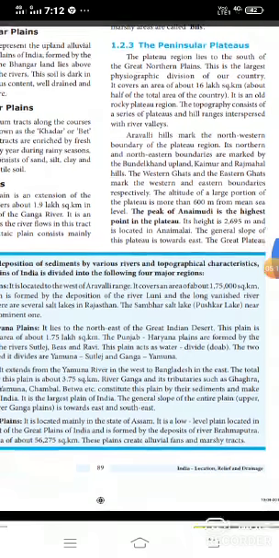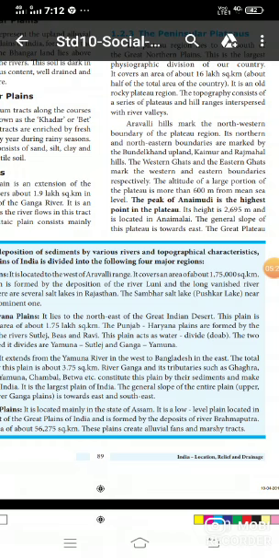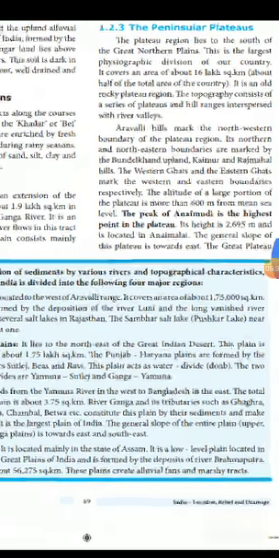Aravalli Hills mark the northwestern boundary of the plateau region. Its northern and northeastern boundaries are marked by the Bundelkhand upland, Kaimur and Rajmahal Hills. The Western Ghats and Eastern Ghats mark the western and eastern boundaries respectively.